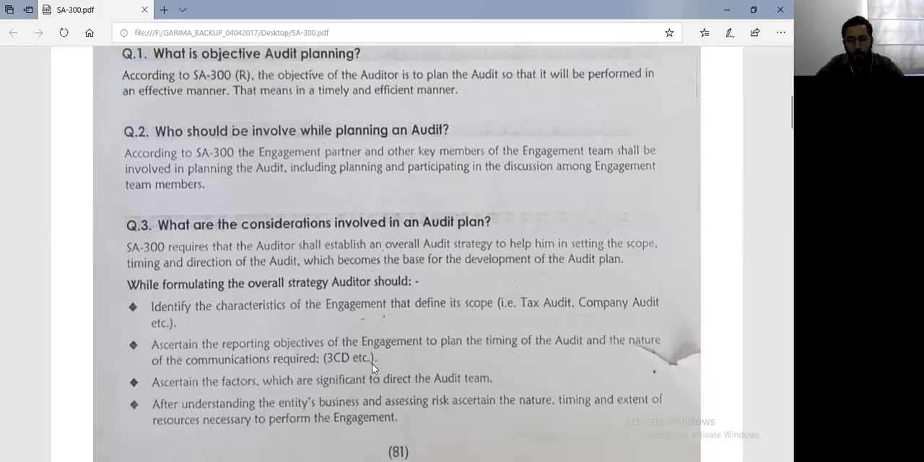Are you getting it? So 4 important points is: first, you will identify the characteristics. Second, you will ascertain the reporting objectives. Third, you will ascertain the factors that are required to direct your team. And finally, you will understand the kind of resources that are required to complete this audit work.